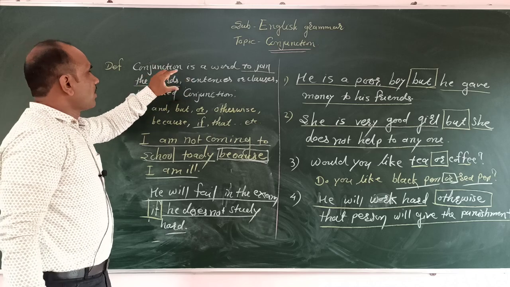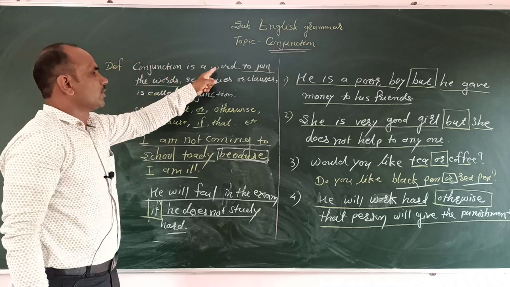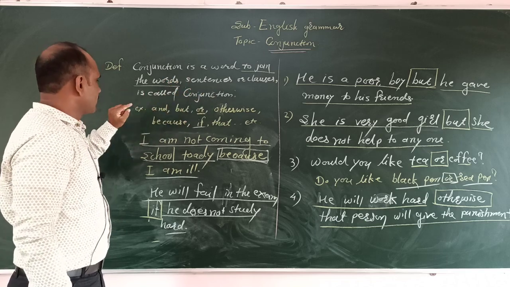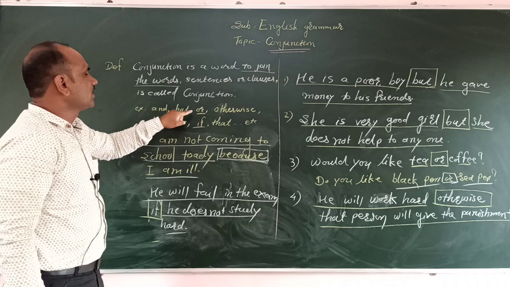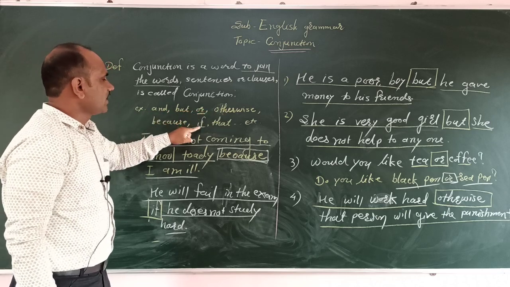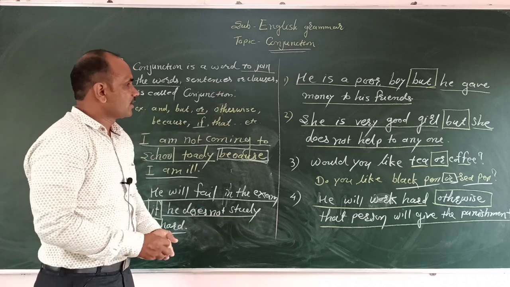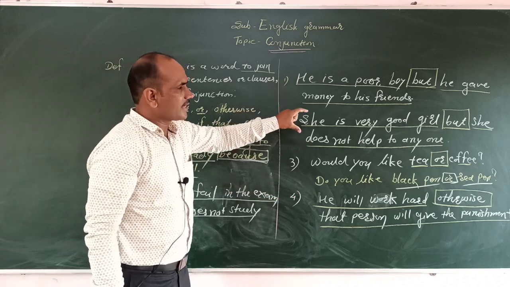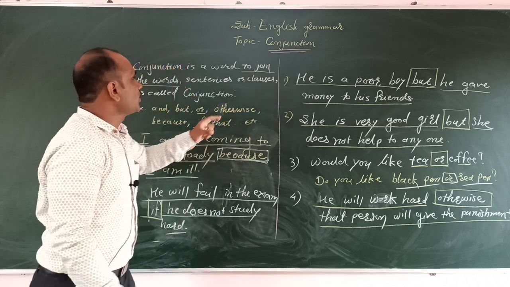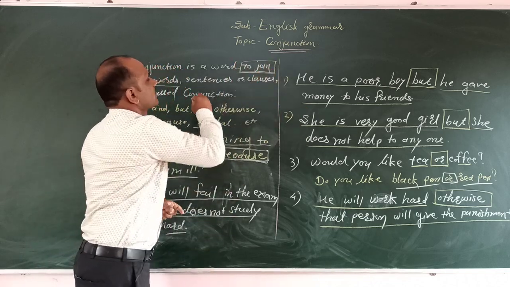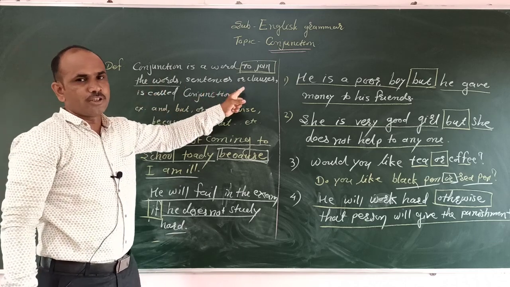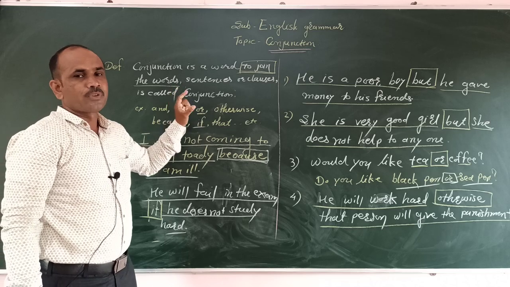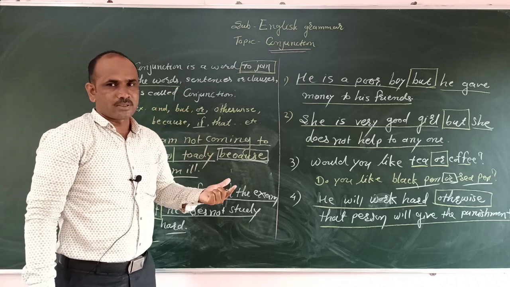Here we have to discuss the definition first. Conjunction is a word to join words, sentences or clauses. Examples are and, but, or, otherwise, because, if, that. These are the conjunctions, and we have also discussed different types of examples. Through these examples, those words only show joining words, joining sentences or joining clauses. In this way we have discussed the conjunctions. Tomorrow we will discuss the another part. Thank you so very much.